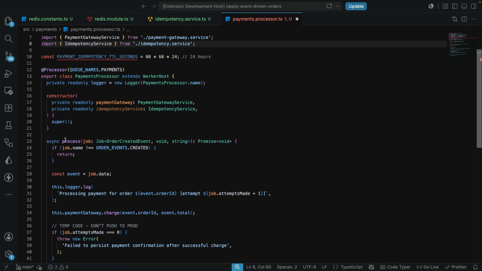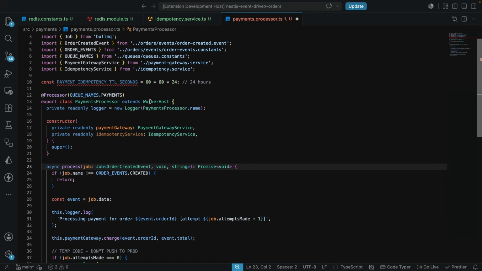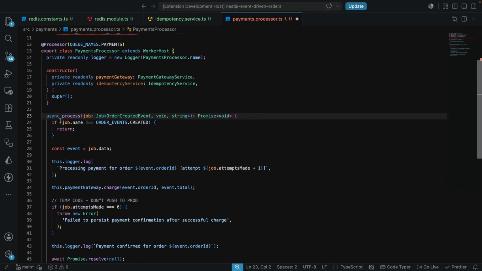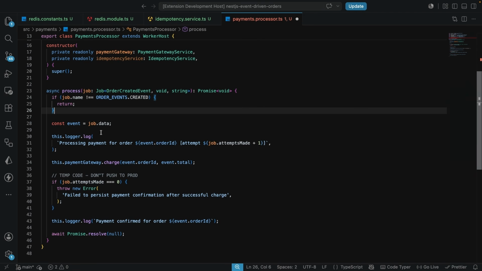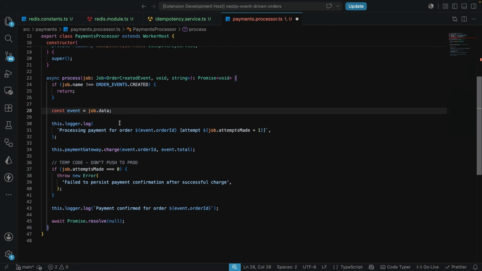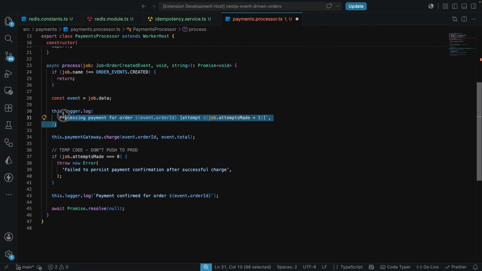Now inside the process, because this is extending WorkerHost here, right inside the process we're already checking the job's name, and if it doesn't match, then we get the event. As you can see, this is the order created event that we get in the job data. Then we're going to have the log, but before we have the log, we want to have the idempotency key for this specific transaction that is going on, so that we can have this in Redis.